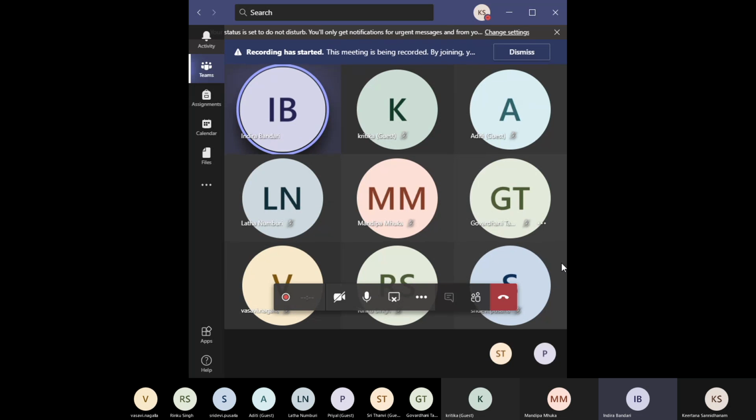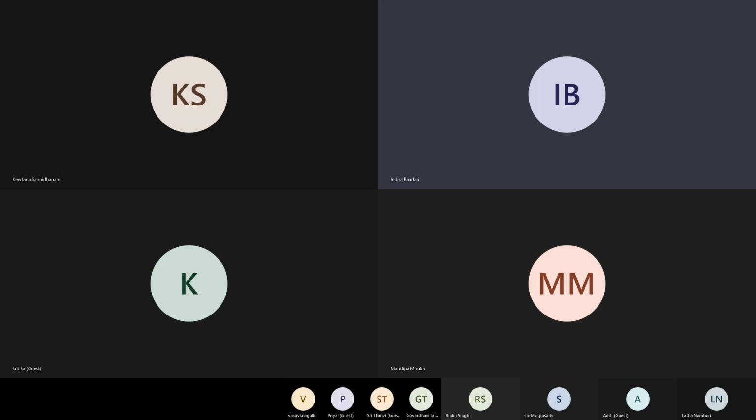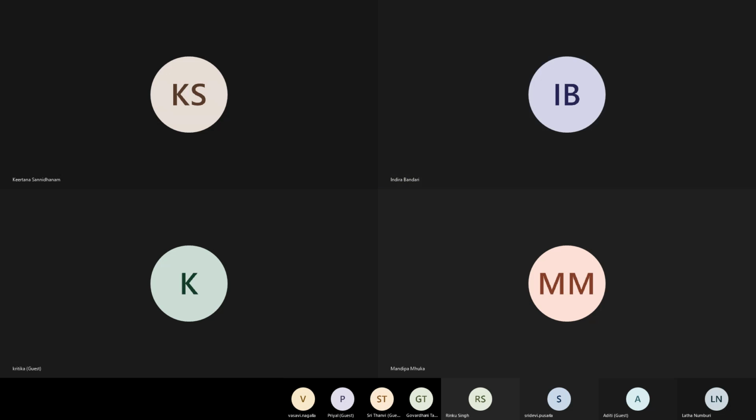Are you sharing the screen that says desktop? When you click on the share button, the first one that appears is desktop and then window. So just click on the desktop. I only see window.